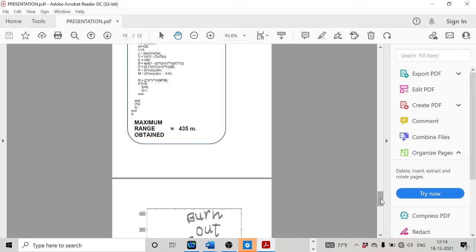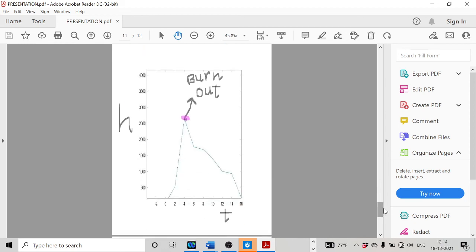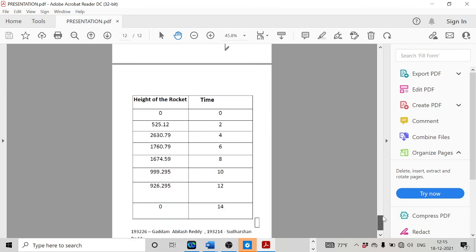At the point where we were able to obtain the maximum range, the vertical displacements were calculated and plotted in the form of a graph, where the vertical y-axis represents the height attained by the projectile, and the horizontal axis determines the time taken. So this was the burnout situation that was obtained, and then the same things were formulated here.